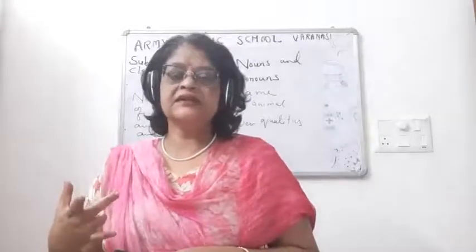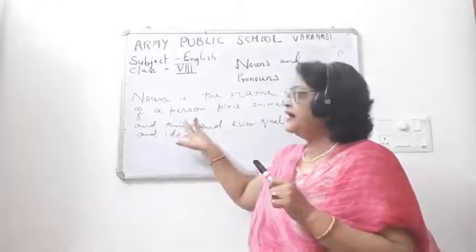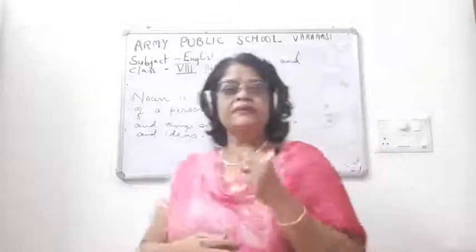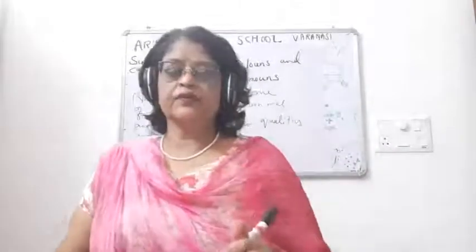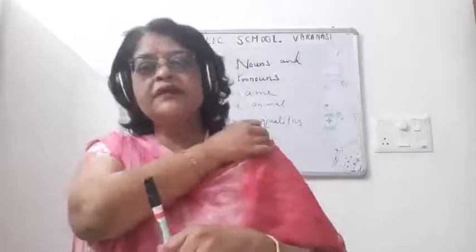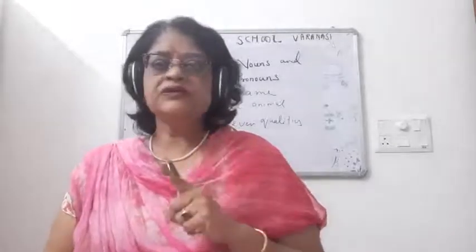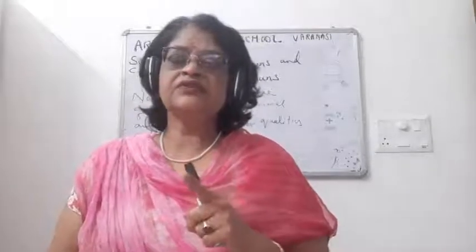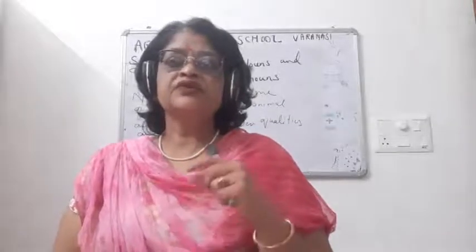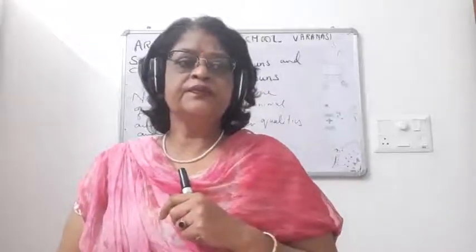Since Sita is the name of a person, it is a noun. And girl, directly or indirectly, is also a person, so it is a noun. Now if I say, Lucknow is the capital of UP, here there are two nouns. UP is a place and Lucknow is also a place. So UP and Lucknow are nouns.